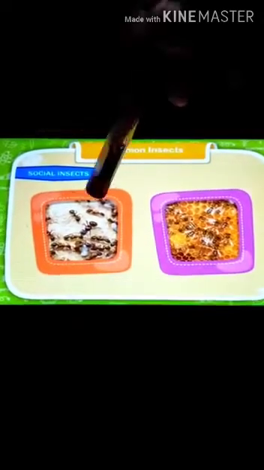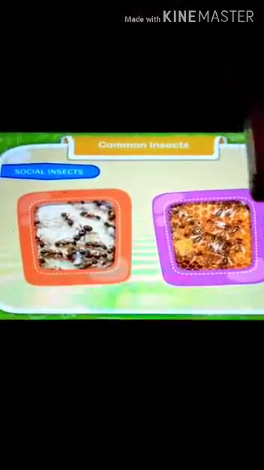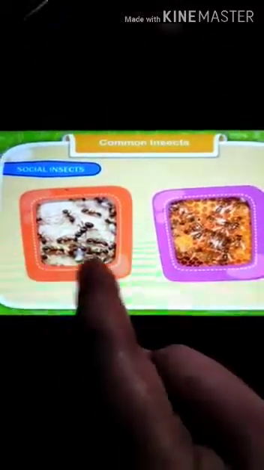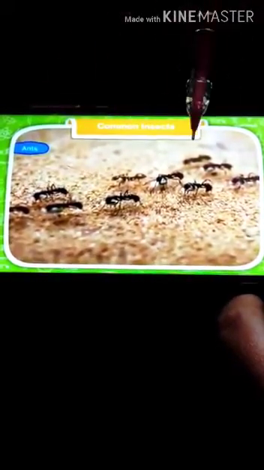What are the two insects? Ants and bees. In an ant colony, there is a queen. Only the queen ant lays eggs, along with the male ants, who do not work. The female worker ants do not lay eggs.